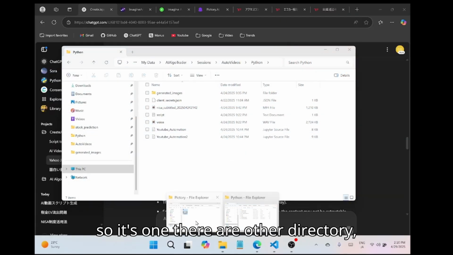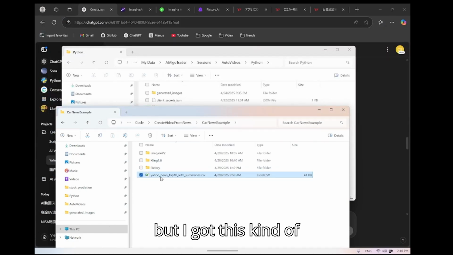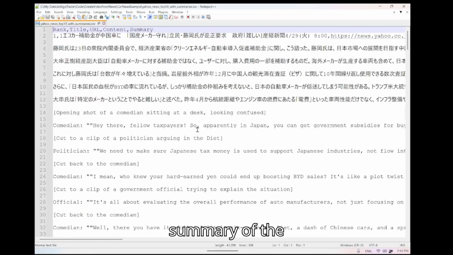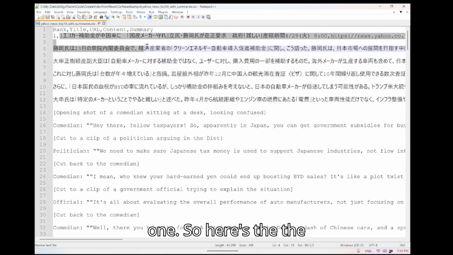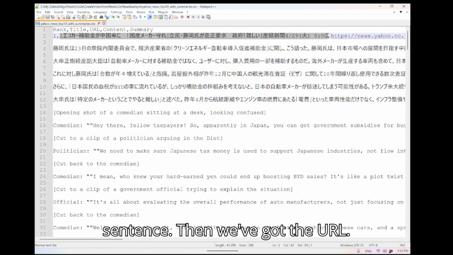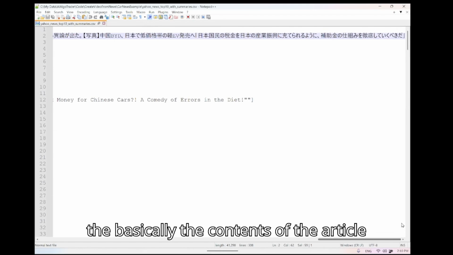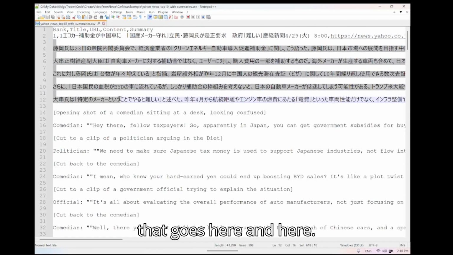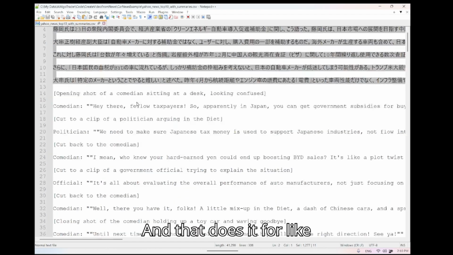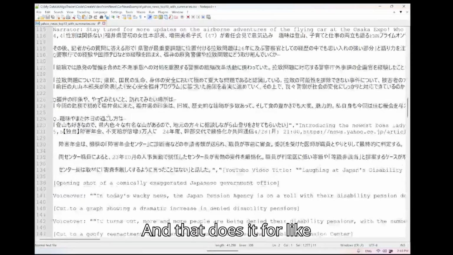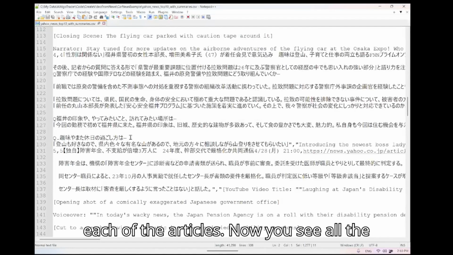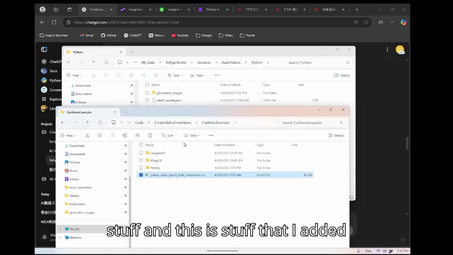So that's what I did, and now I've got a proper CSV file. There are other directories, but I got this kind of summary of the CSV file, and then this one. So here is the title, the first sentence. Then we've got the URL after that. And then we've got the contents of the article that goes from here until here, and that does it for each of the articles. Now you see other stuff, and this is stuff that I added after that.